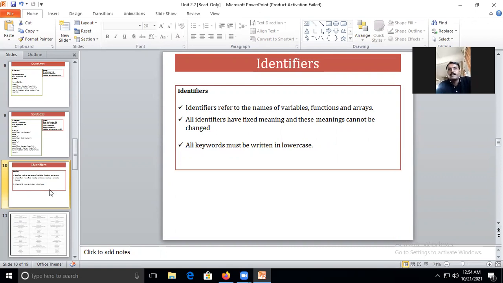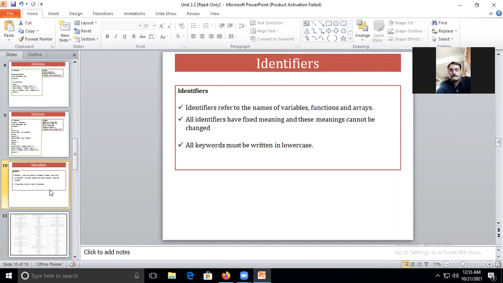But regarding identifiers, what you should remember is that identifiers are nothing but names. We give names to variables, to functions or methods, and to arrays. We have the pointer concept, and the structure and union concepts. For all of those we use names, and those names we call identifiers.